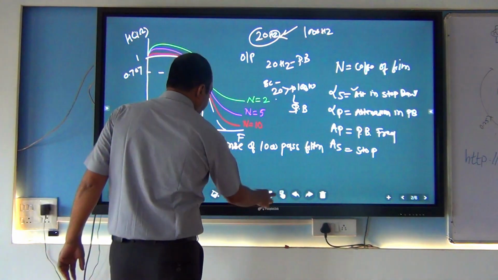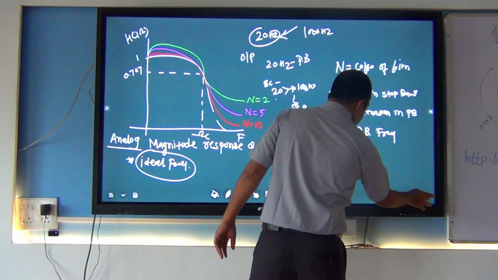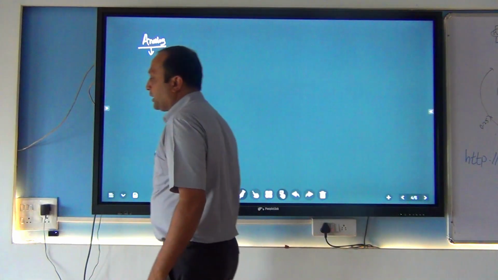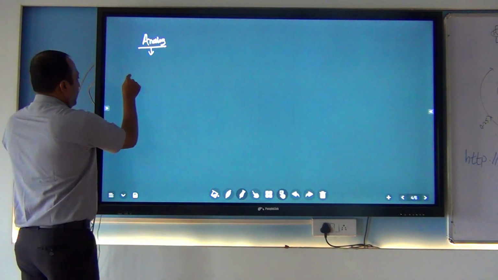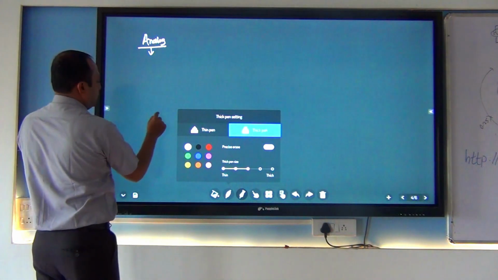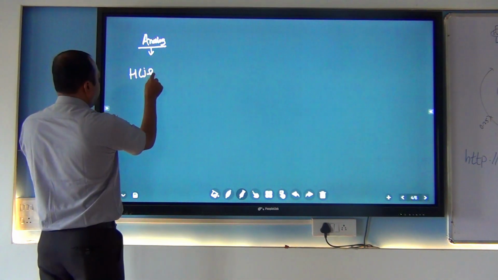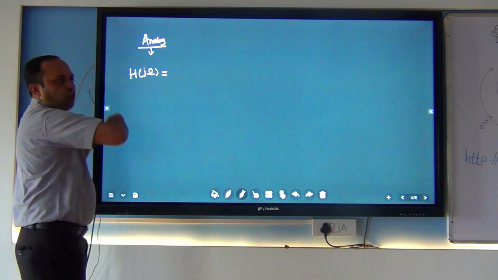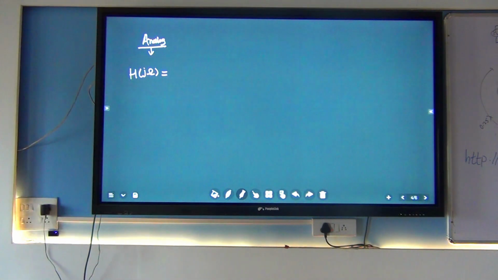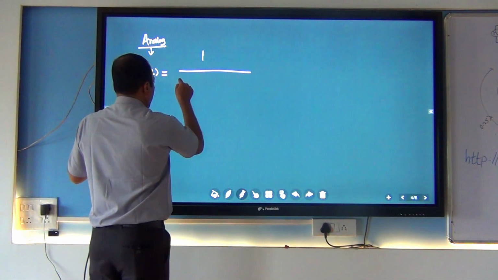The magnitude response of the filter is represented by H of j omega, is equal to 1 by 1